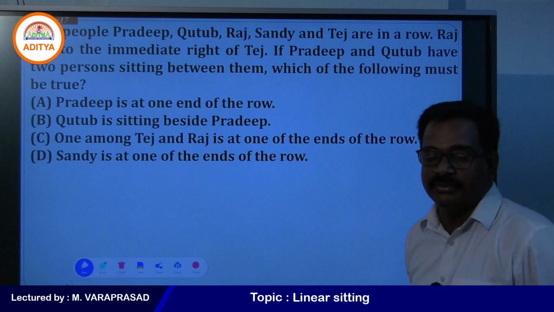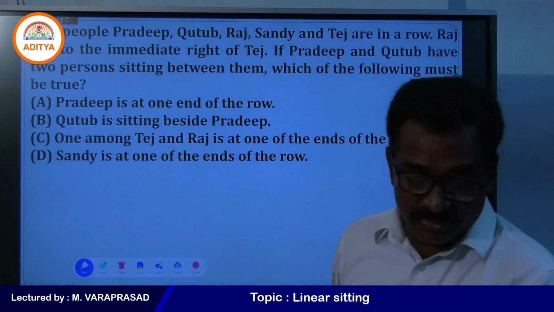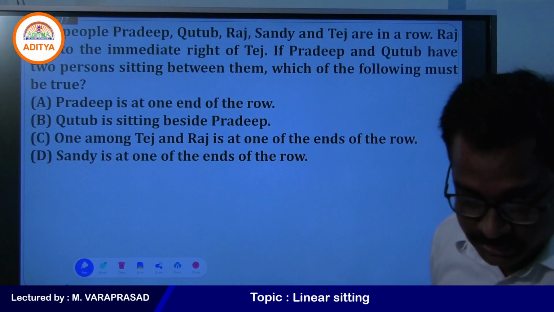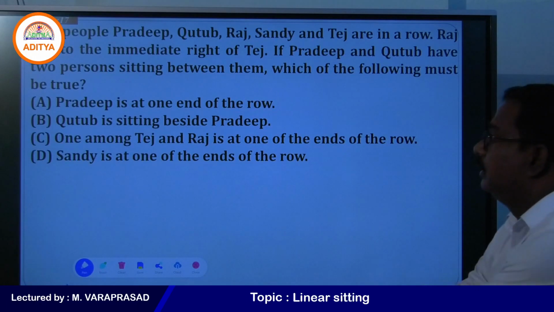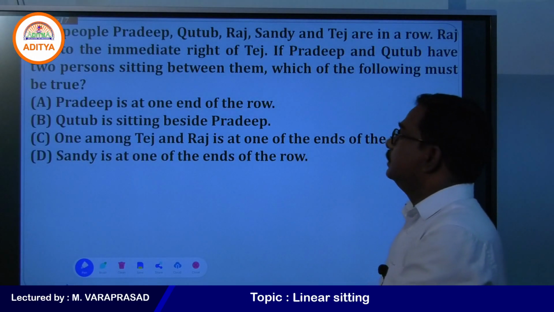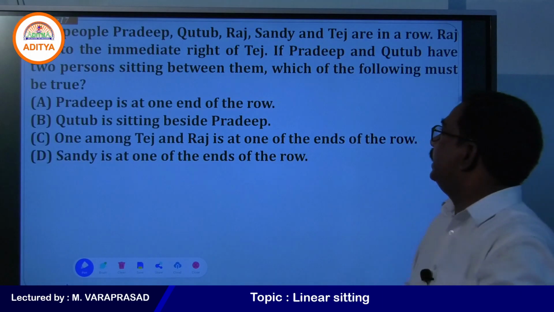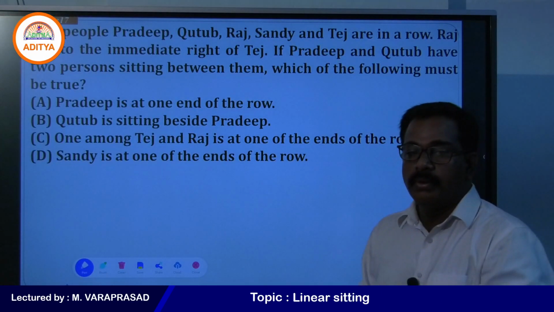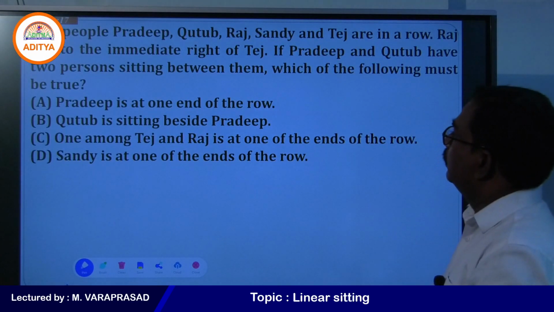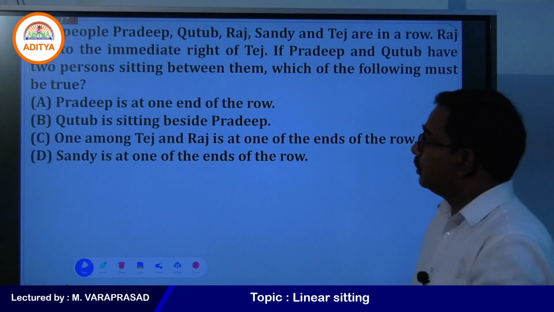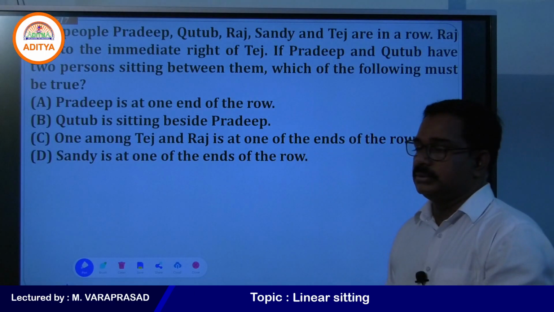What answer will you get here? 5 people are there: Pradeep, Kutub, Roz, Sandy and Tez are sitting in a row. One more condition also: Roz sits immediate right of Tez.